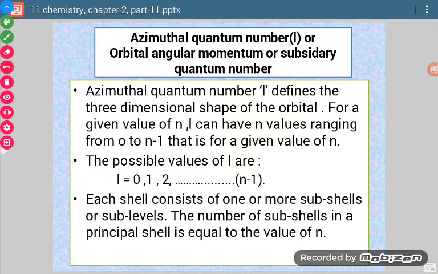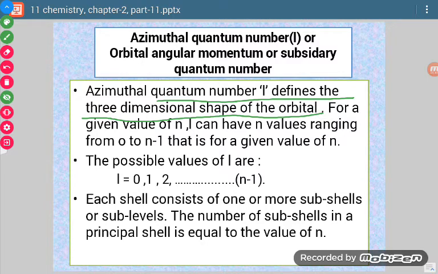Now let us discuss the second quantum number. There are three names assigned to this quantum number. We say azimuthal quantum number, or orbital angular momentum quantum number, or subsidiary quantum number. These are different names assigned to this particular quantum number. Now, what does this quantum number tell us? This quantum number defines the three-dimensional shape of the orbital.